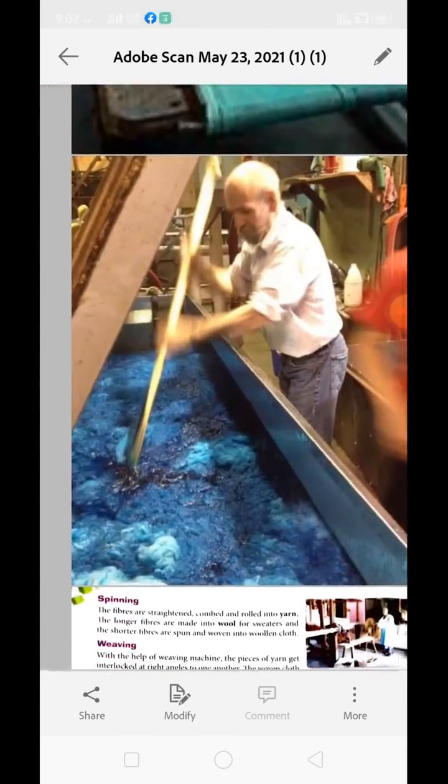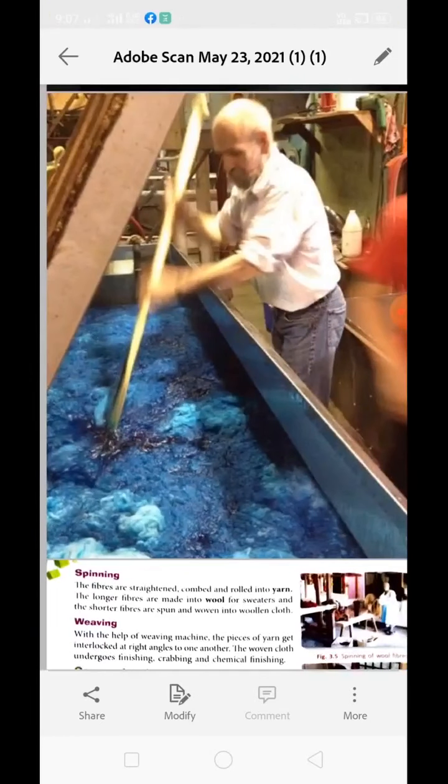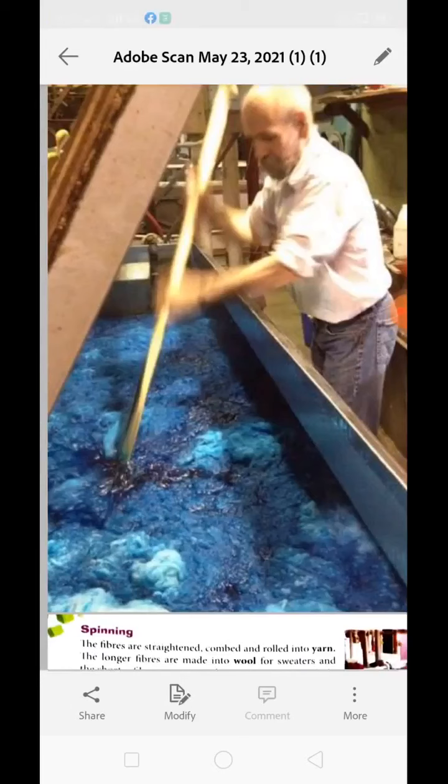Next process is dyeing. You can see the person is dyeing the fleece over here. The wool which we get from the animal is basically either white, brown or black in color. We can't have multiple colors like blue or green. So to have these colors, we need to dye it properly. The fibers are dyed in various colors because the natural fleece only comes in white, brown or black, which does not give us a good option to choose from, so we color them.